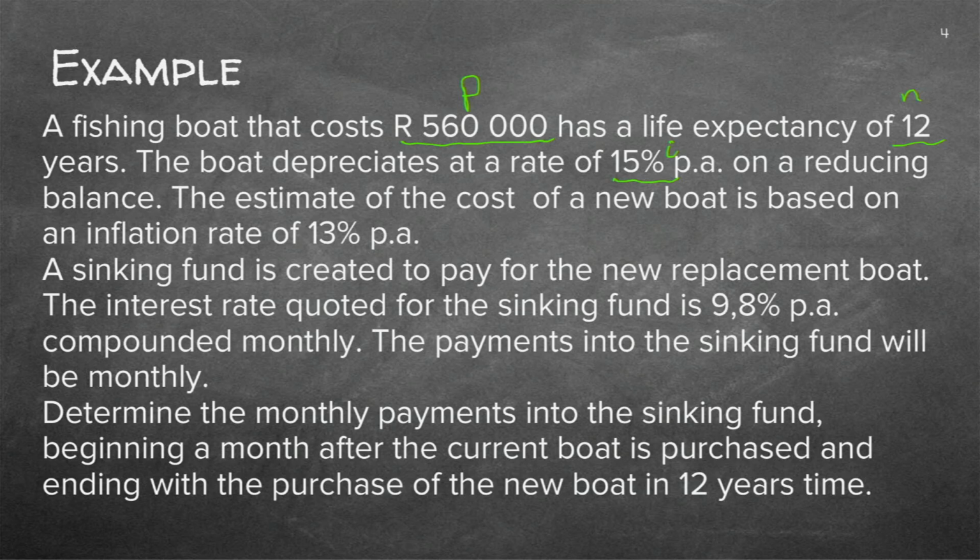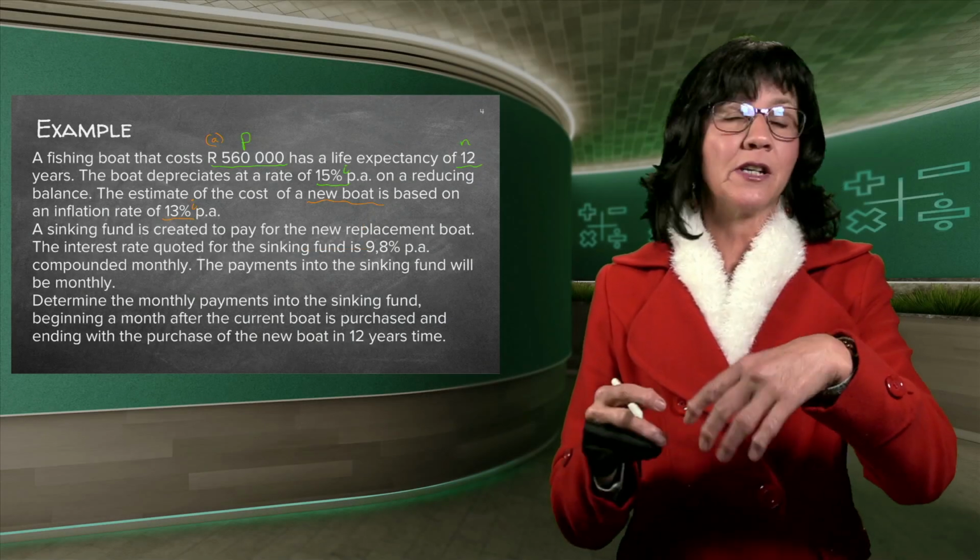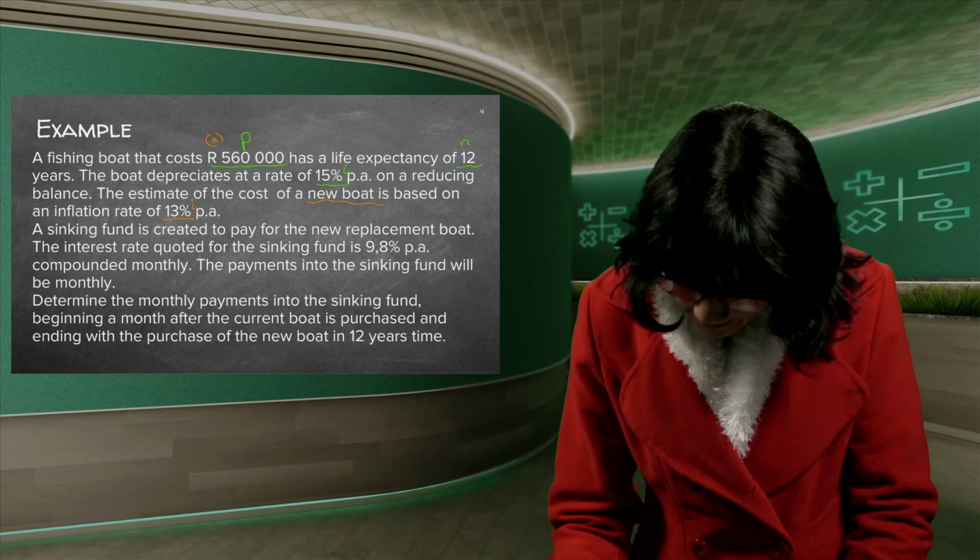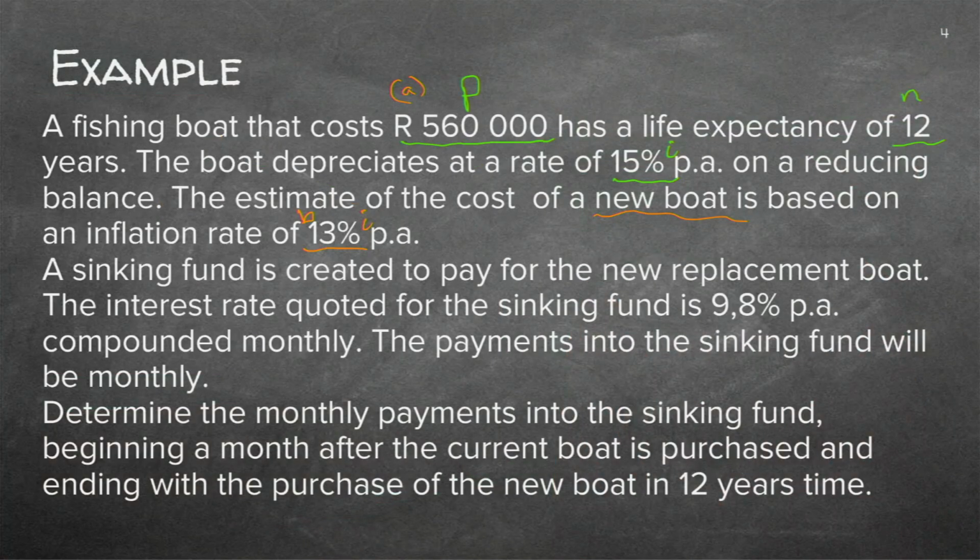So I'm going to just stop there. Let's just quickly change a bit. A new boat is based on a 13% interest rate. So it's all the top stuff, but now because this is the inflation part of the sum, let's call that the little a. You remember we said the a part of the sum, the first one, is to work out your depreciation. Then the b part of the sum is to find out what the new thing is going to cost.